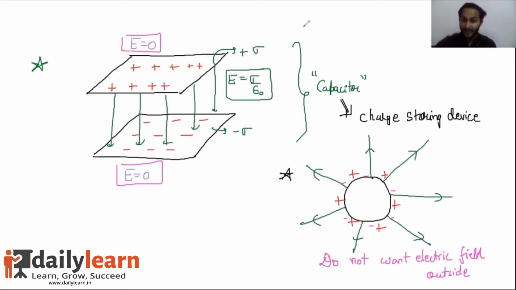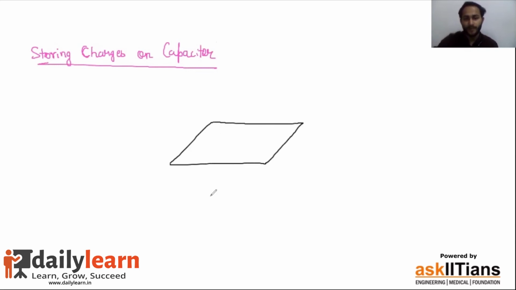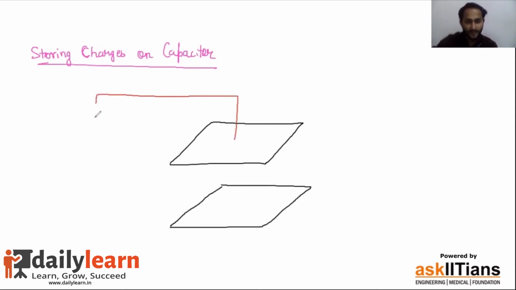If I talk about the mechanism of storing charges on a capacitor, this is a bit smarter. Storing charges on a capacitor. So for that, what we do, guys, we actually connect these two plates, let's say the top one and the bottom one, with a battery. Like these are connected to the two ends of the battery,